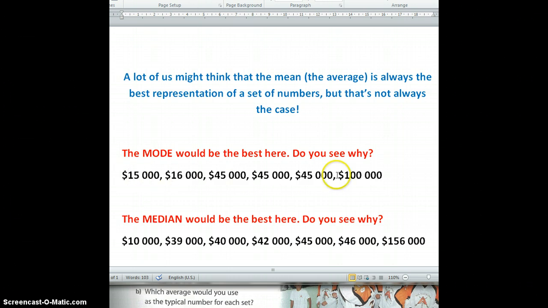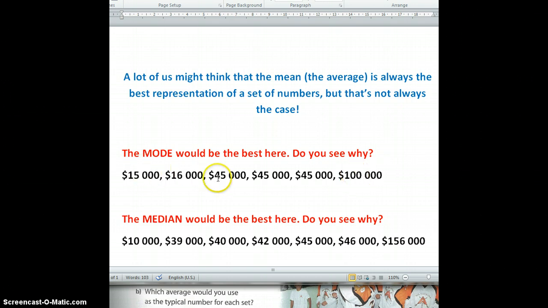So in this set of numbers, if you just took the mean to represent them, well, it's going to be skewed because somebody only gets paid 15,000 and somebody only gets paid 16,000. But you can see that these 3 employees all get paid 45,000. So perhaps these 2 employees are just part-time employees, or maybe they're just students who are working with the company for a lower salary. So for some reason, these 2 are much lower. And you can see that $45,000 is the most common amount that you're going to get paid. Up here, 100,000, well, maybe this is the president of the company or something like that.